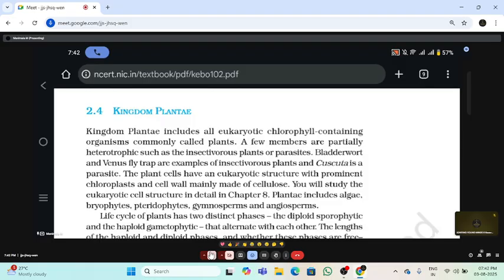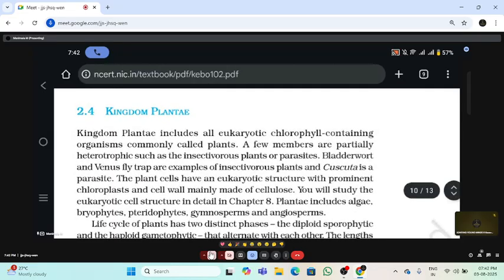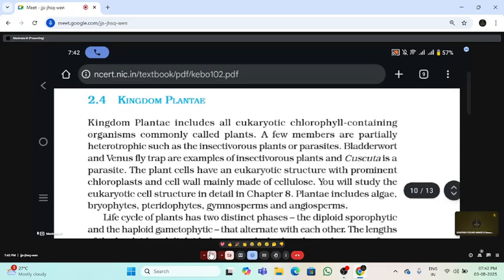Can you give me an example in the plant kingdom which comes under heterotrophic? It's not completely, actually partially heterotrophic. Which plants, can anyone say? So we all know the majority of plants have a green pigment, and with the help of the pigment they undergo the process of photosynthesis. But a few plants are partially heterotrophic. What are they? I'm asking, anyone?